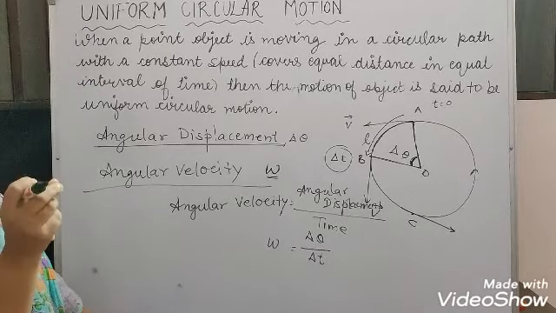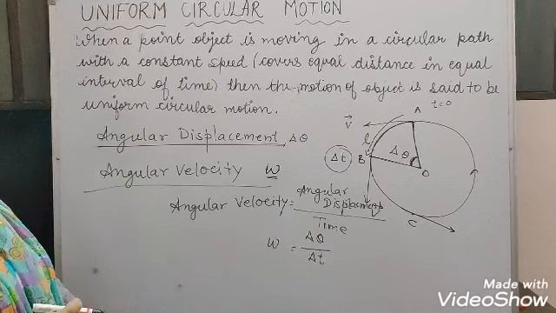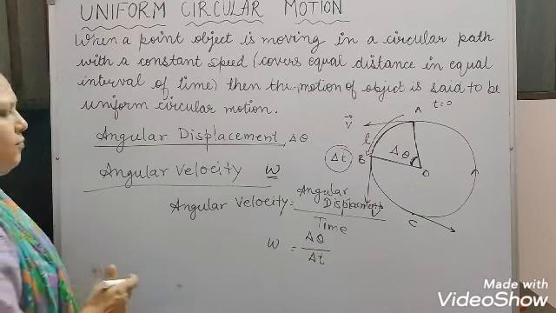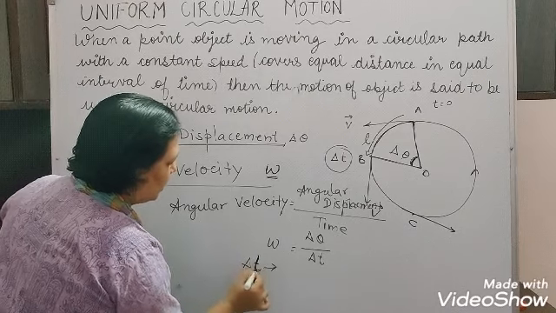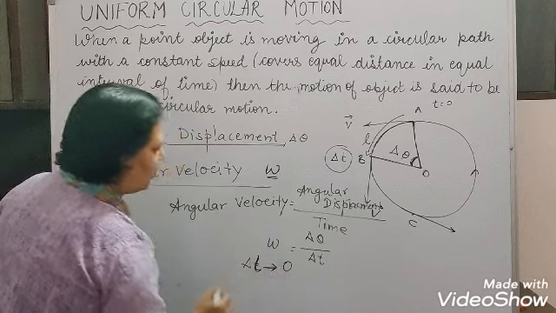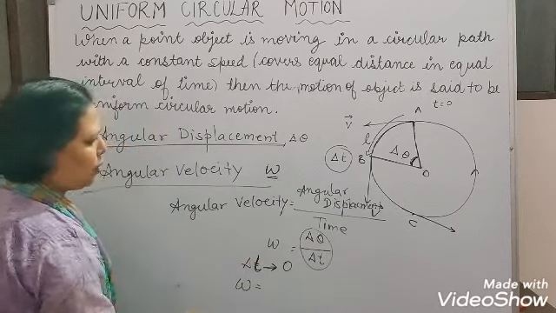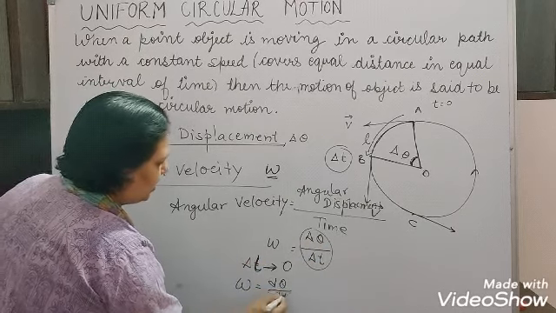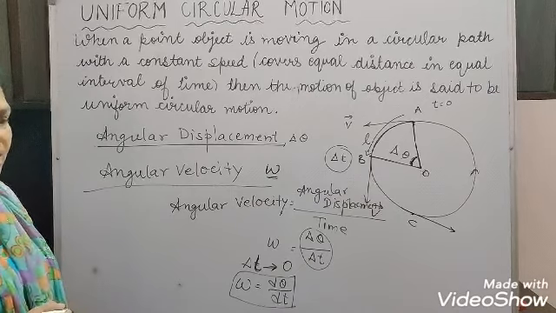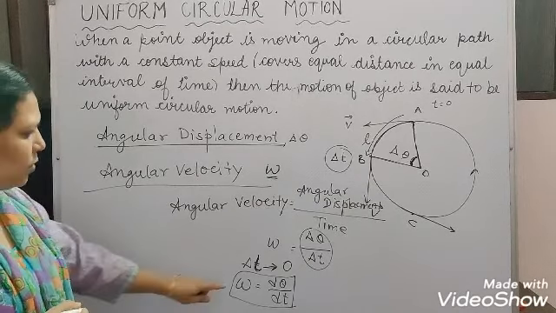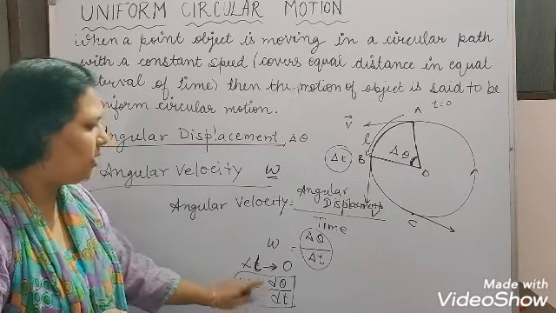Suppose for an instant we measure this angular velocity, or you can say simply the instantaneous angular velocity. So for an instant, if we are checking here, this del t is so small, it tends to 0. If it tends to 0, we can write this del theta upon del t as d theta upon dt. So here the omega is equal to d theta upon dt. Okay, so here you will find that the angular velocity is equal to d theta upon dt.